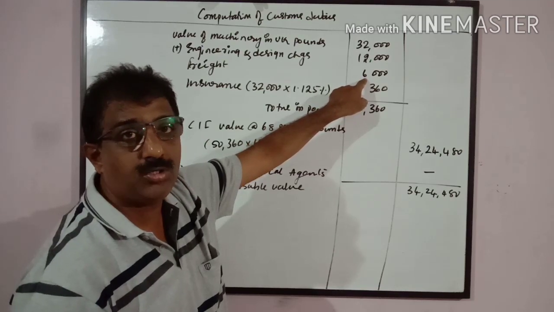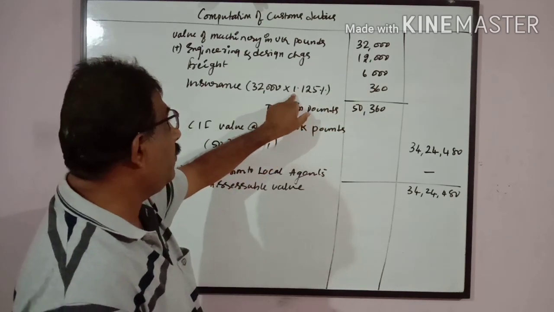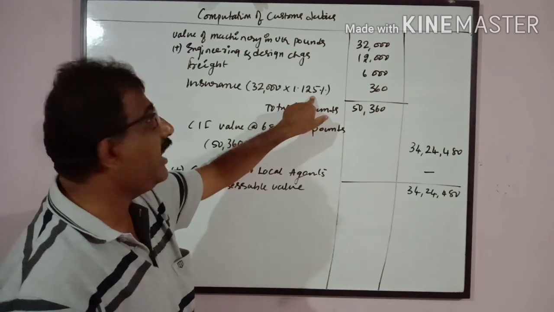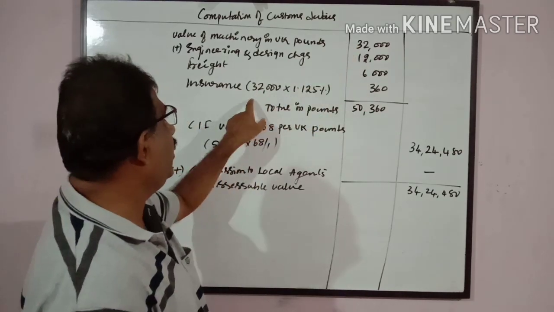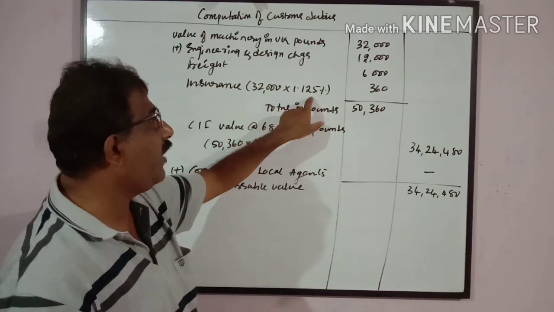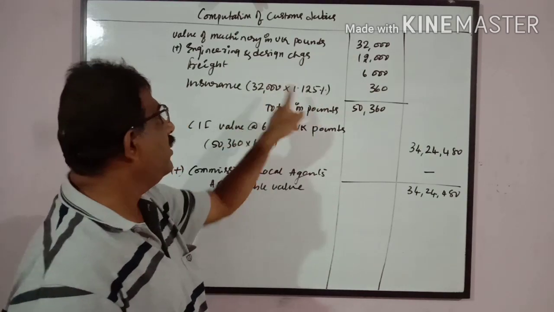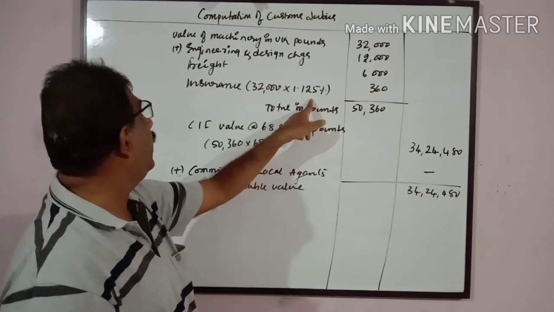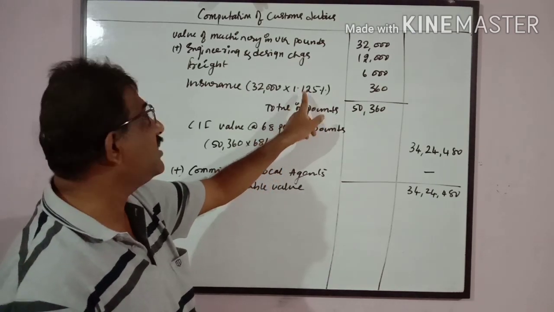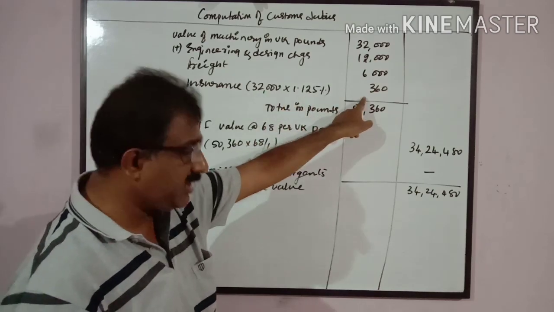Insurance, if it is not known, standard rate of 1.125% should be taken on the value of the goods. 32,000 into 1.125%. So 32,000 here. 1.125 is the standard value when the rate of insurance is unknown. This is a standard rate. So it comes to 360 pounds.